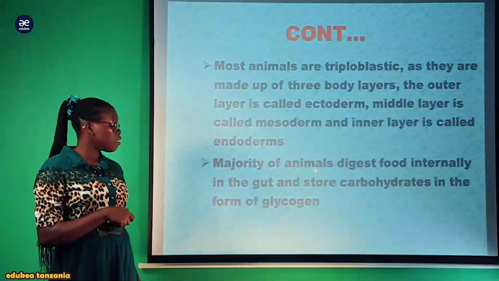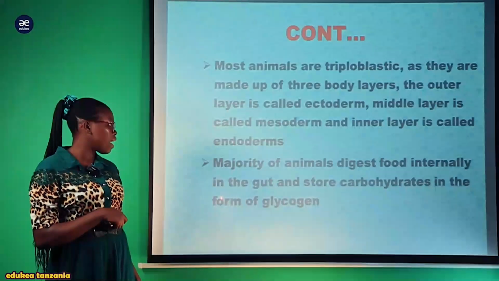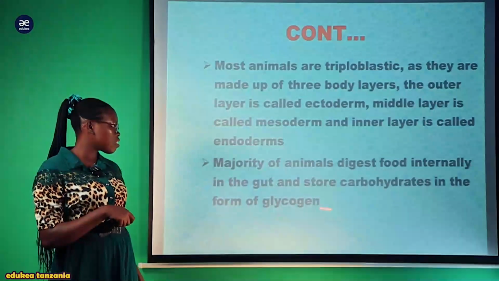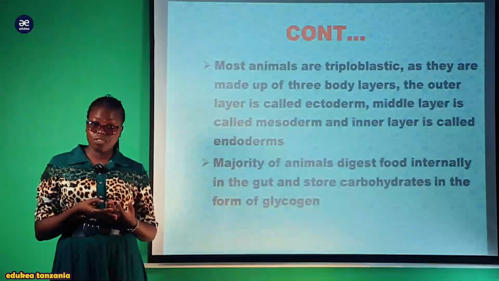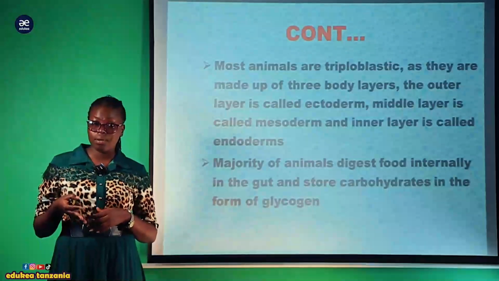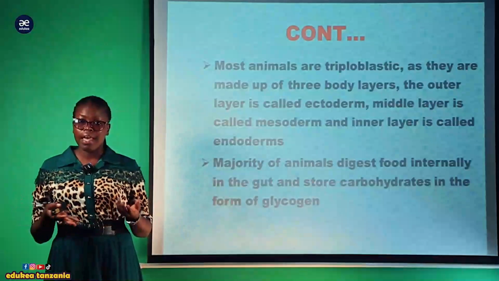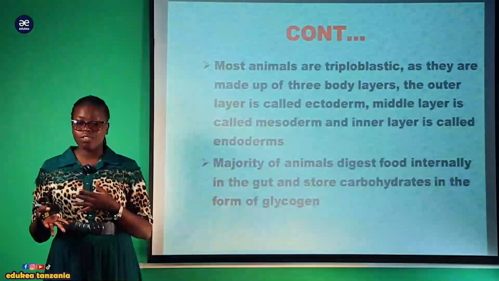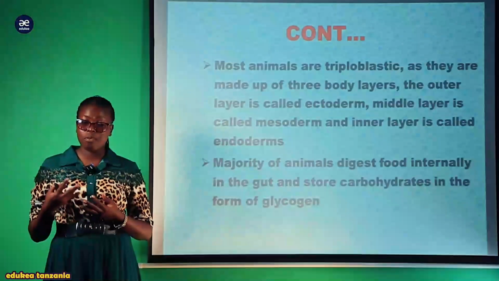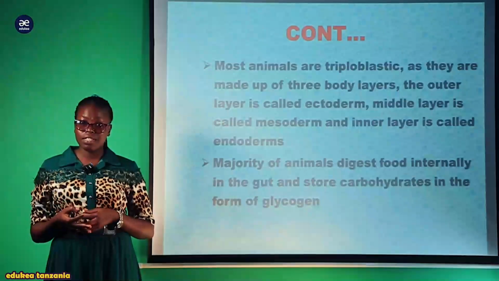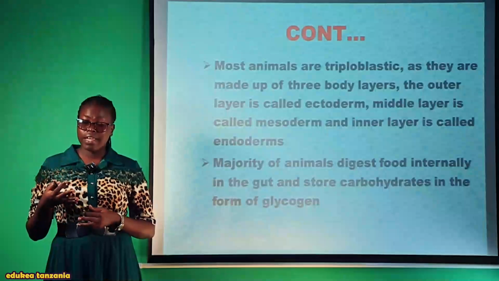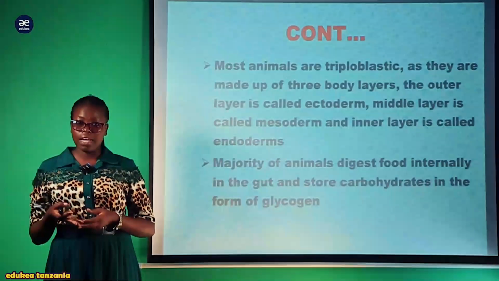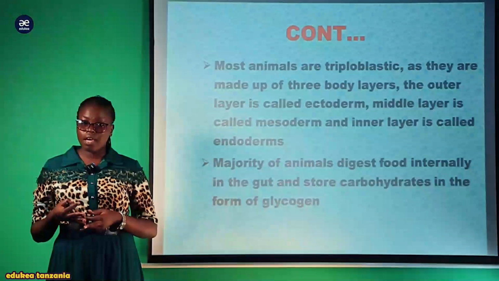Also, the majority of animals digest the food internally in the gut and store carbohydrate in the form of glycogen. This is one of the distinguishing characters between members of the kingdom Animalia pamoja na kingdom Plantae, ambapo the kingdom Plantae wenyewe wana store food carbohydrate in form of starch, lakini these organisms they digest their food internally. Also they store their carbohydrate in the form of glycogen.